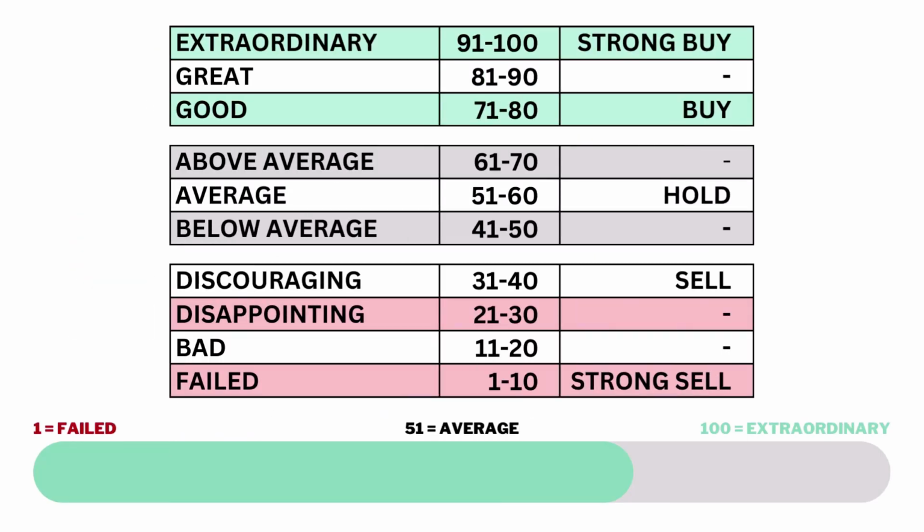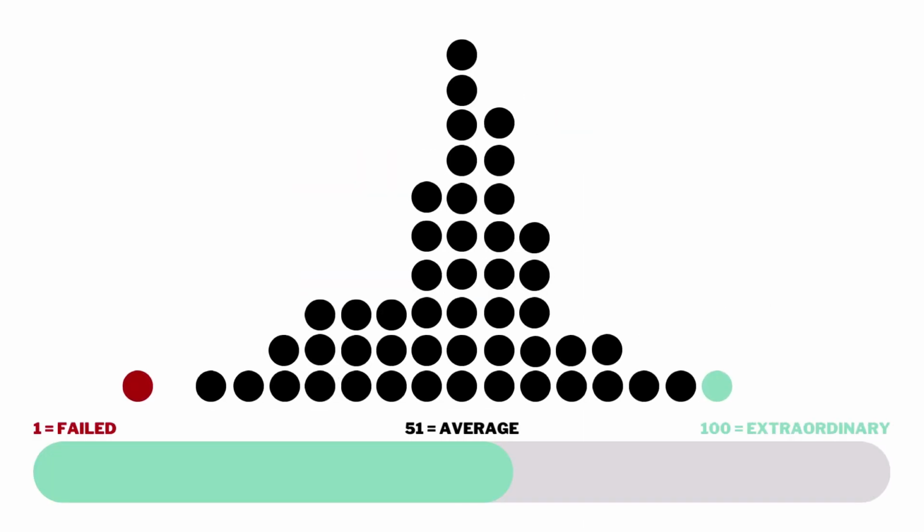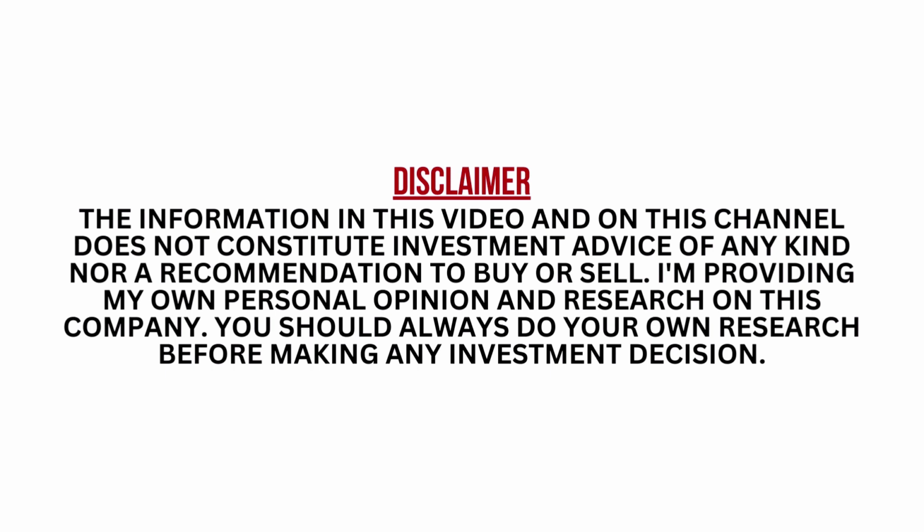Each of the 3 factors and 14 metrics are given a grade from 1 to 100, with 51 to 60 being considered average. When we've got the 3 factors graded, we combine them to get our final grade. Most companies will fall into that average range, since most companies are indeed average long-term investments. I encourage you to pause this video anytime so you can better understand the numbers.